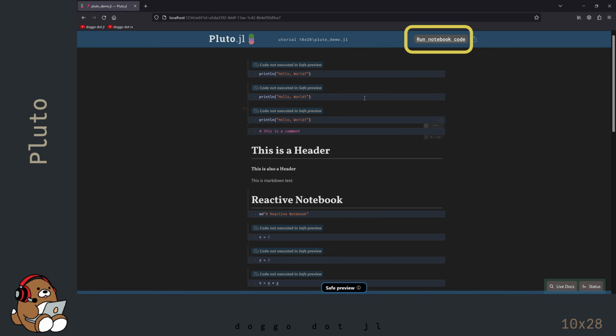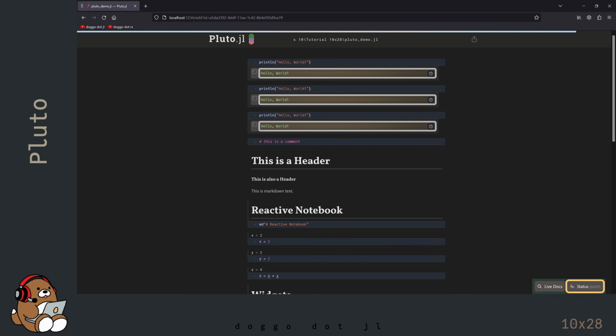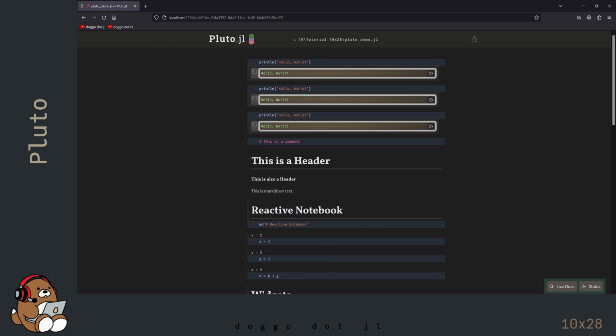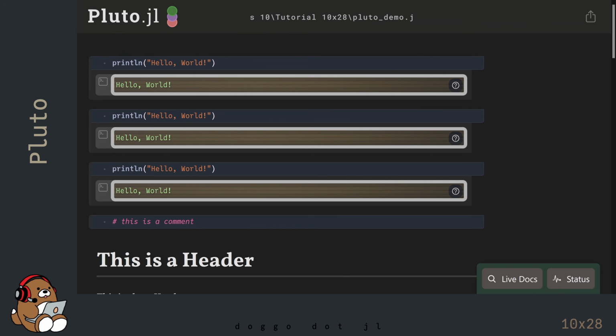To evaluate all of the code in this notebook, click on the Run Notebook Code button. After clicking that button, Pluto will evaluate all of the code in the notebook, including loading any external packages. Once it's done running, you should have your old notebook back just like you left it.